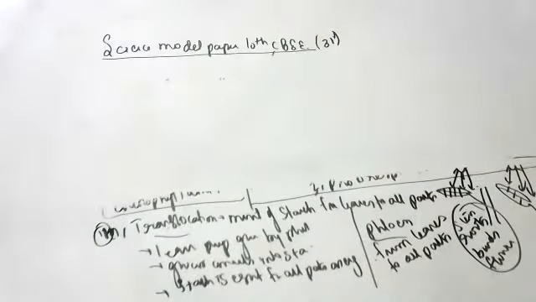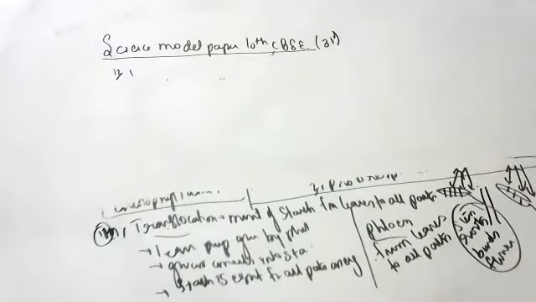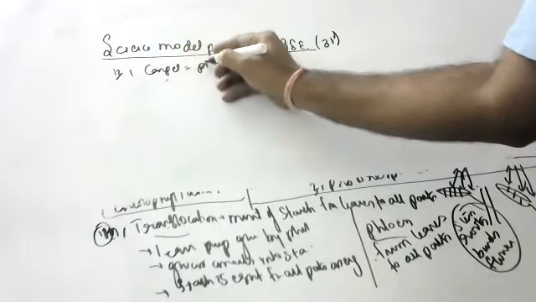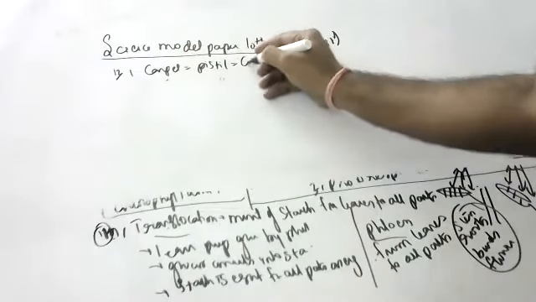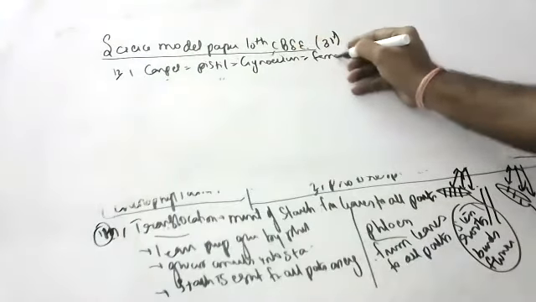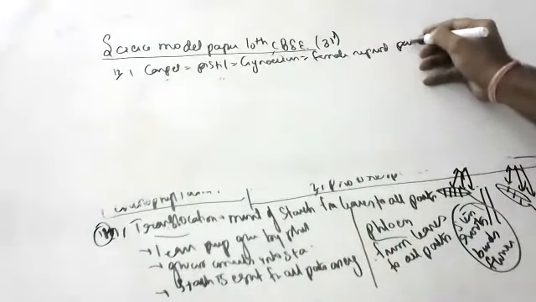Next, 12th question. What is a carpel? Write the function of various parts. Carpel is also called pistil. Pistil is also called gynoecium. It is compared to the female reproductive part of the flower.